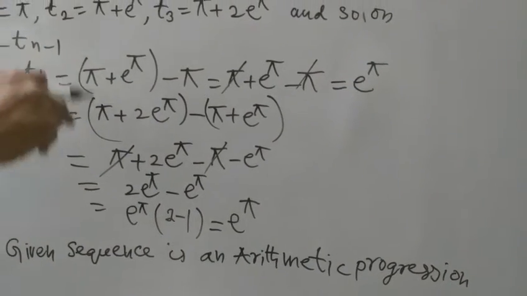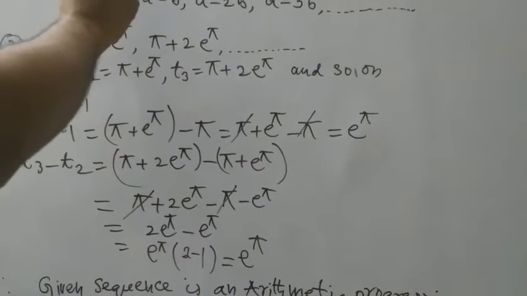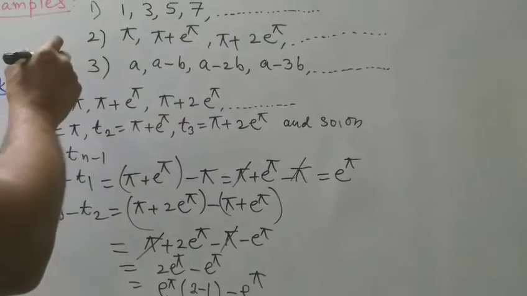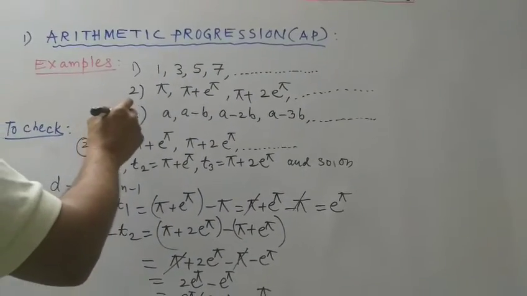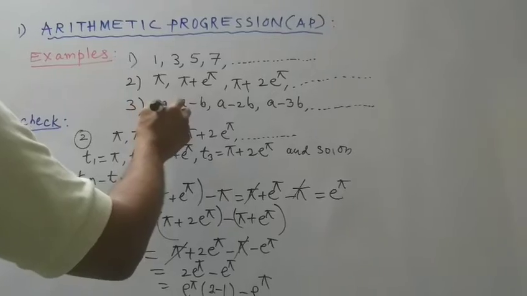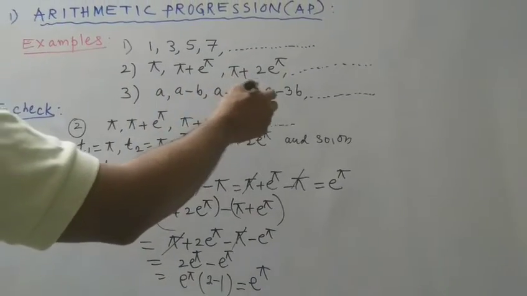We have confirmed this second example is also an arithmetic progression. Now we are going to check the third example: A minus B, A minus 2B, A minus 3B and so on.